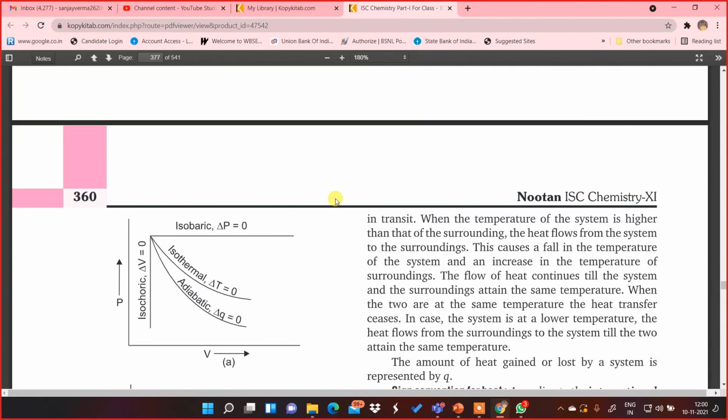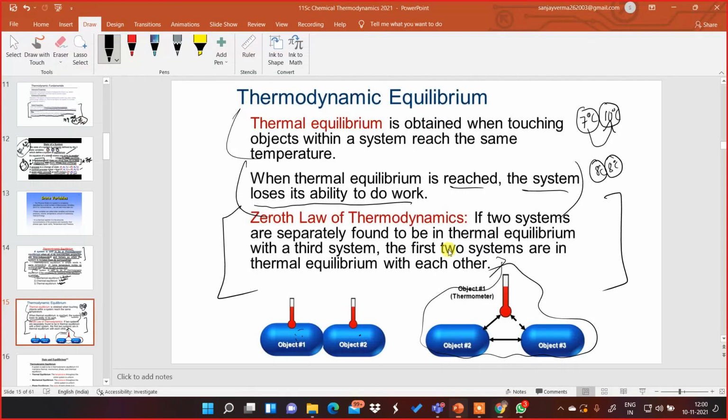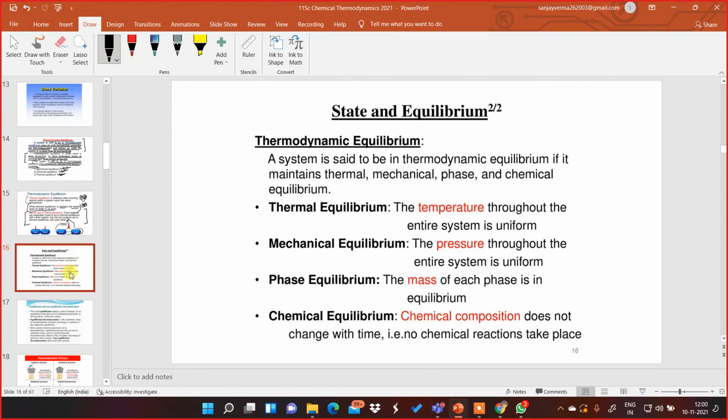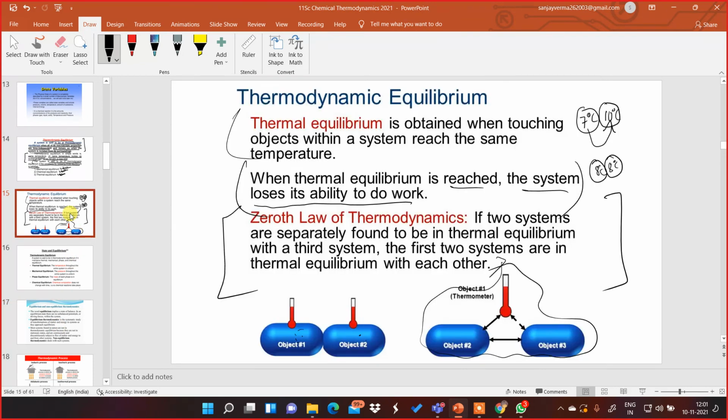So we will be proceeding from page 360 in the next class, and I'll be teaching the sign conventions for it in my next class. I would like to end my class here for today, and in the next class I'll be talking about all these thermal, mechanical, phase equilibrium, chemical equilibrium in detail, and proceed with the concept of heat and the sign conventions for energy and work.